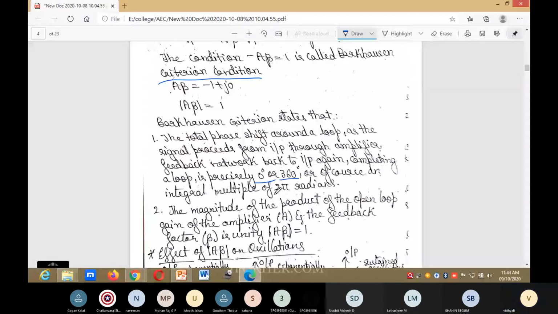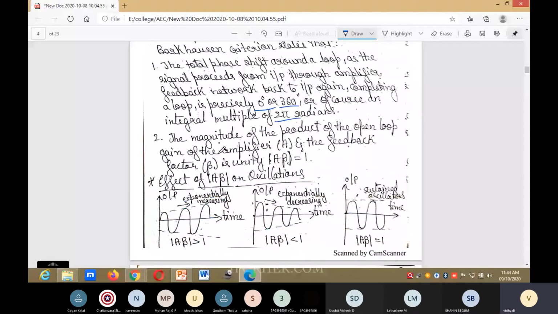The magnitude of the product of the open loop gain of the amplifier and the feedback factor is unity. They are saying this condition, modulus of A beta is equal to 1. There are two conditions for Barkhausen criterion: the total loop should be 360-degree, and modulus of A into beta is equal to 1.